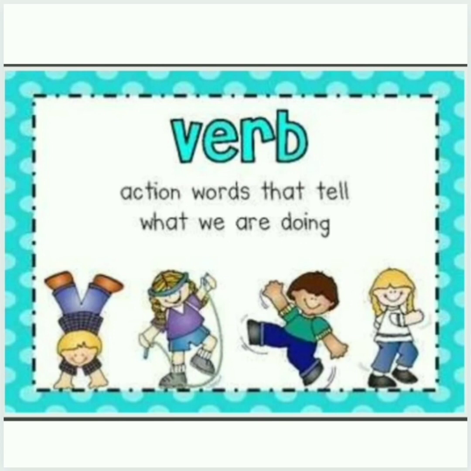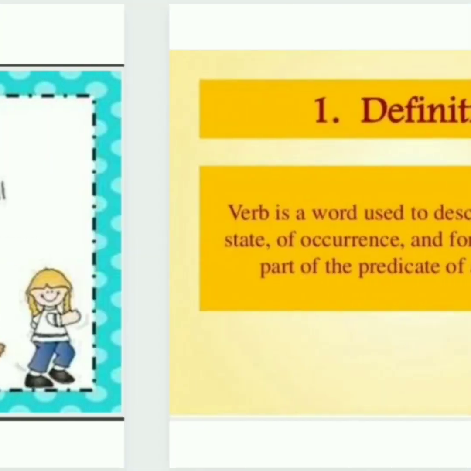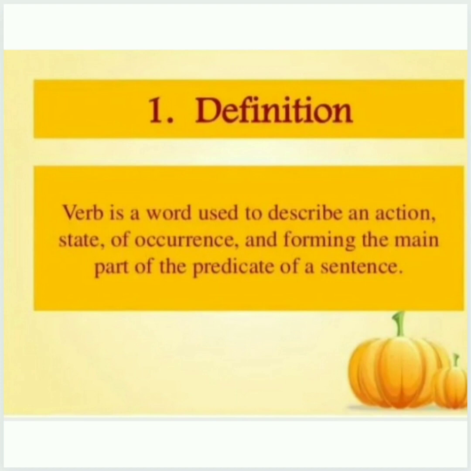So here we can come to know that verbs can express some action, being or possession. Let's define verb. Verb is a word used to describe an action, a state or occurrence, and forming the main part of the predicate of a sentence.